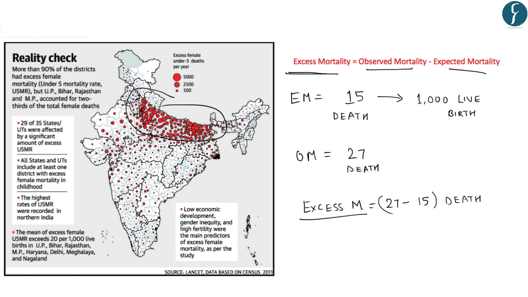As you can see in this particular picture, 29 of 35 states as well as union territories were affected by a significant amount of excess under-5 mortality rate of girls. And in this particular case, it says all states and union territories include at least one district with excess female mortality in childhood age. And as we have already discussed, the highest rates of under 5 mortality were recorded in northern India. So this issue of excess mortality, that is the difference between observed mortality and expected mortality, becomes very significant with respect to gender equality as well as development of females or development of girl child.